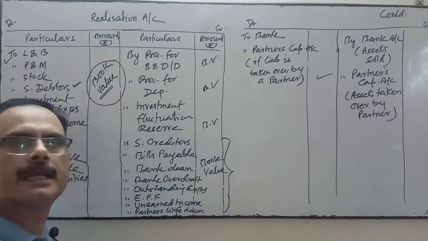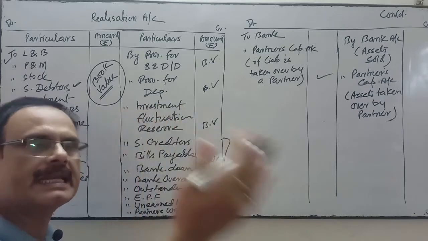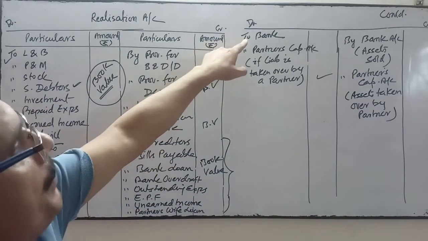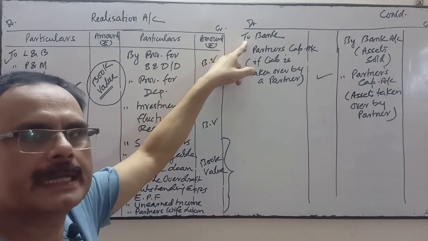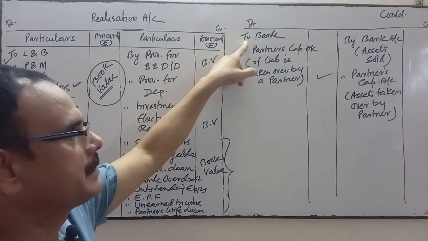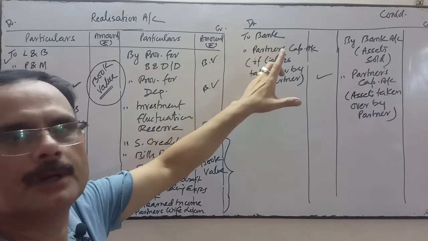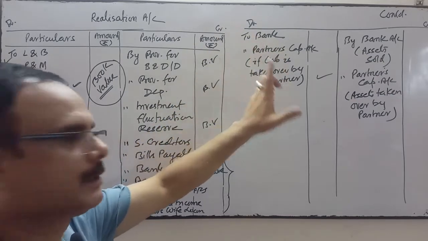Suppose B has taken the liability, then we will write it to B's capital. If the liability is paid off, then to bank account. No partner has taken it, it is paid by the firm, and then to bank account.